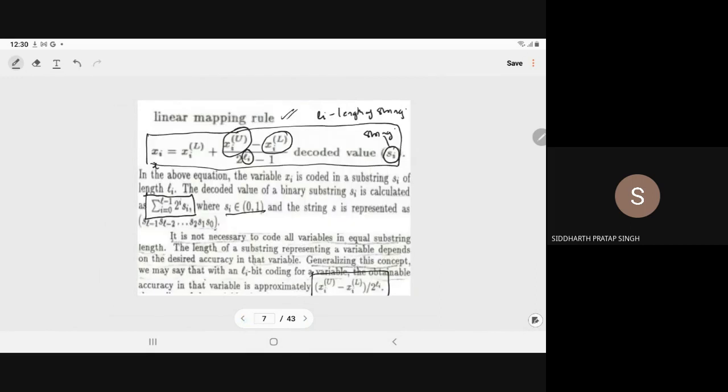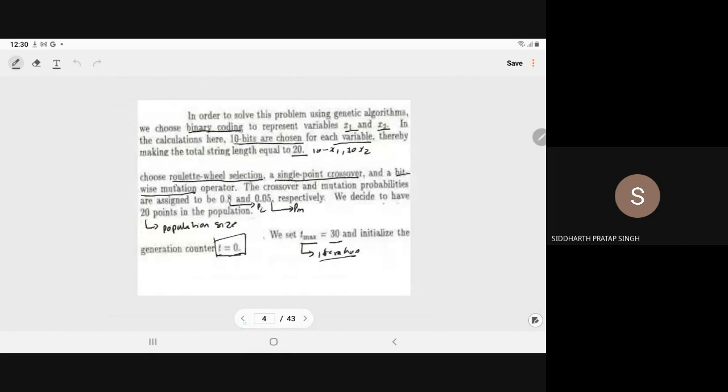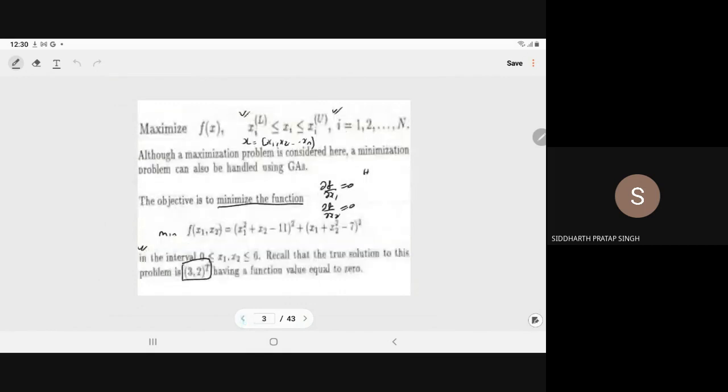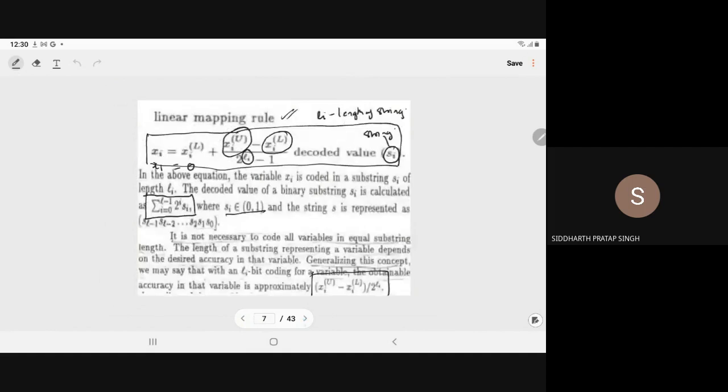Now, using the linear mapping rule, what is the value of x1? x1 lies between 0 and 6. It is given to you in the question that x1 lies between 0 and 6; this is the lower limit x i L and this is the upper limit x i U. x1 and x2 both lie between 0 and 6. So it is 0 plus (6 minus 0) upon (2 to the power 10 minus 1).